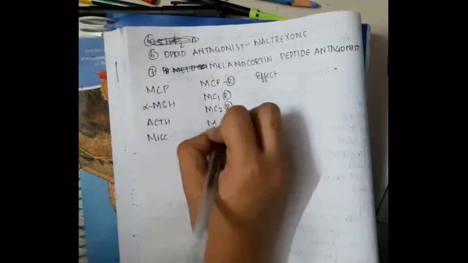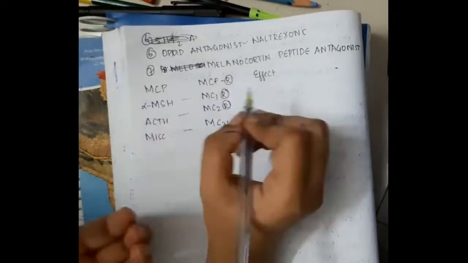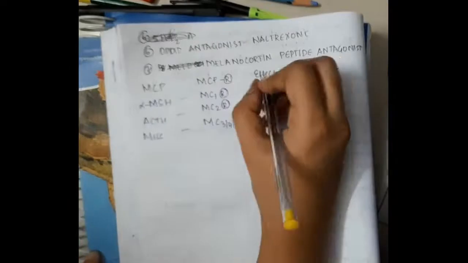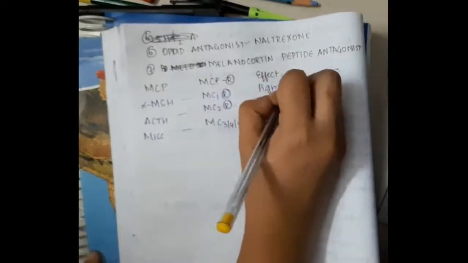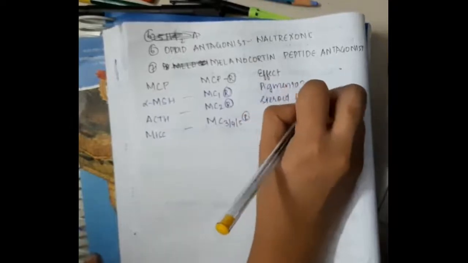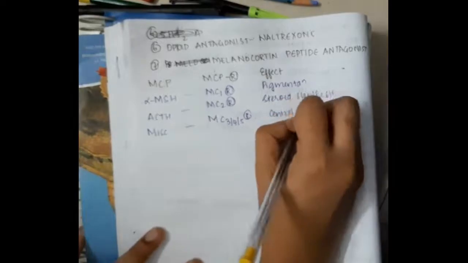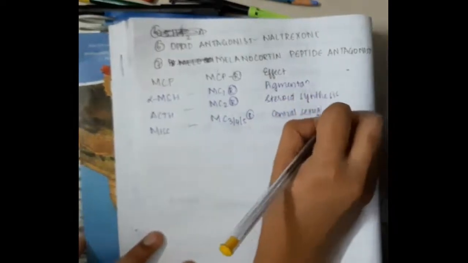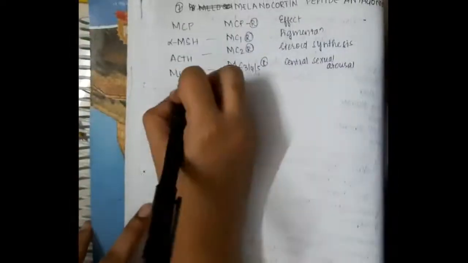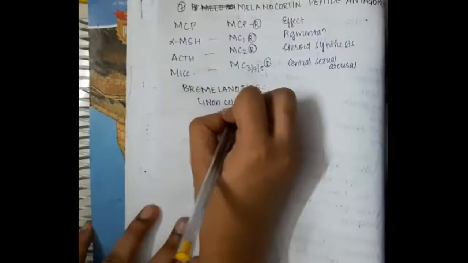Alpha MSH acts on the MC1 receptor and will cause pigmentation. ACTH will act on MC2 receptors and they cause steroid synthesis. Some other melanocortin peptides will act on MC3, 4, 5 receptors and they cause central sexual arousal.